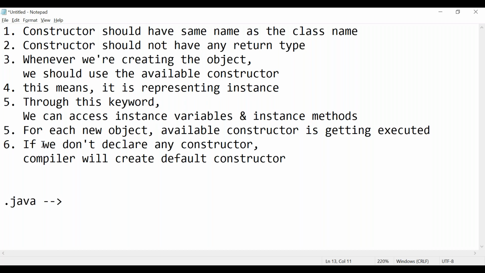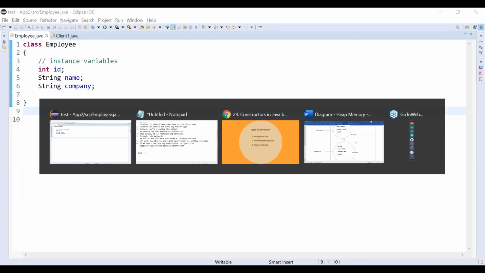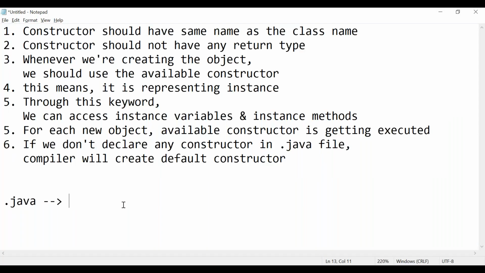If we don't declare any constructor in the .java file, what happens? When you are compiling with javac ClassName.java, we are compiling the class. This is how we are compiling the class.